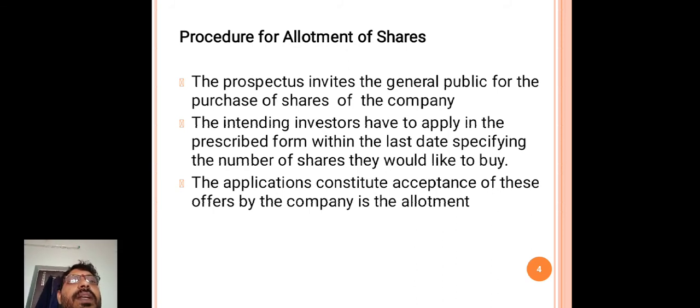The intending investors have to apply in the prescribed form within the last date, specifying the number of shares they would like to buy.